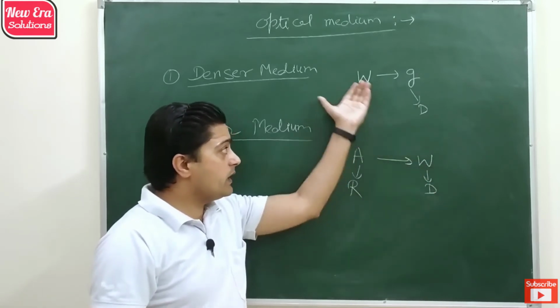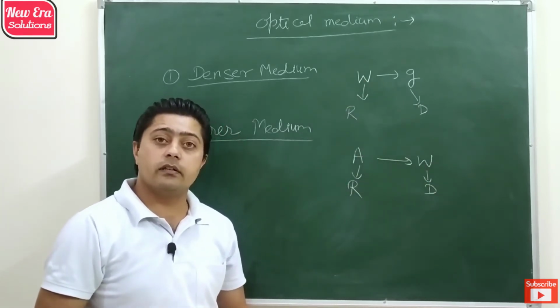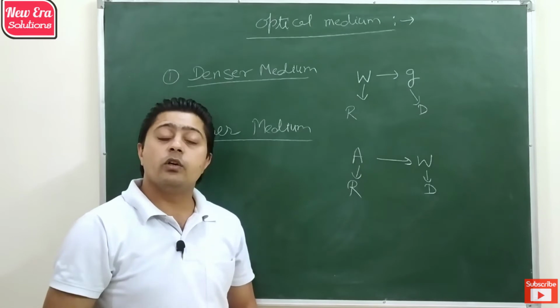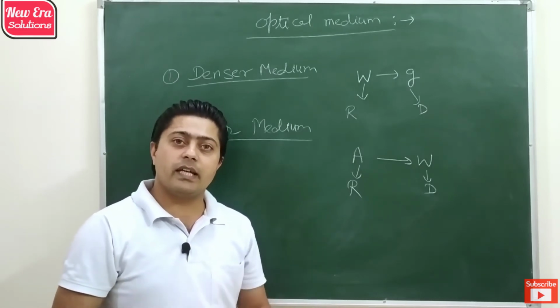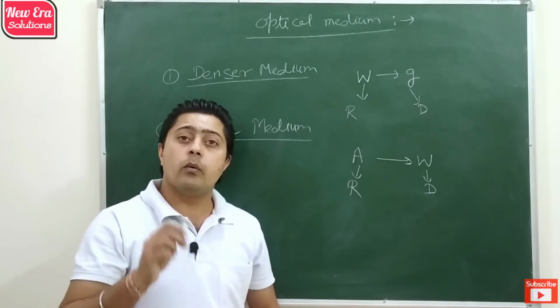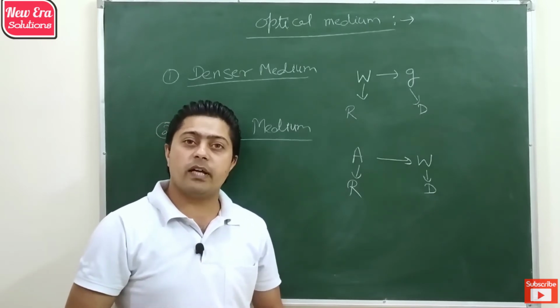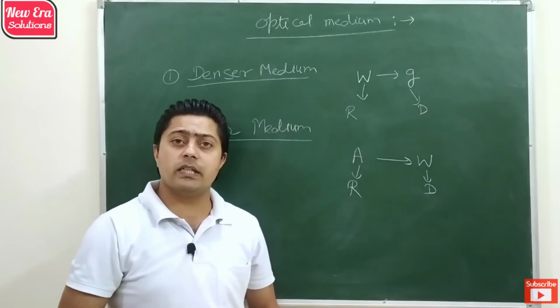So one medium can behave as rarer as well as denser with respect to another medium. So in each and every case we have to focus on both the mediums to identify which one is rarer and which one is denser.